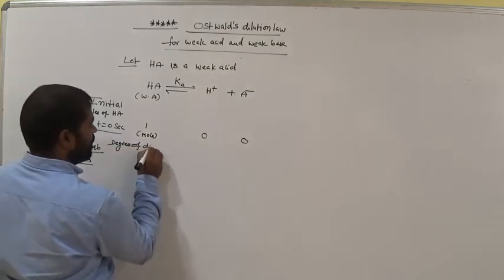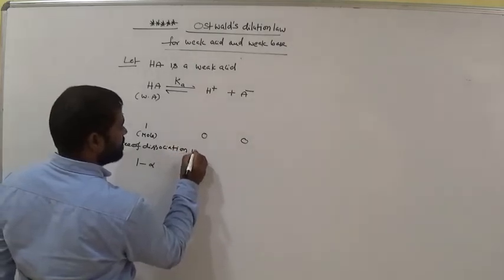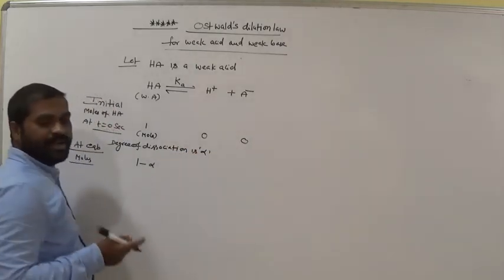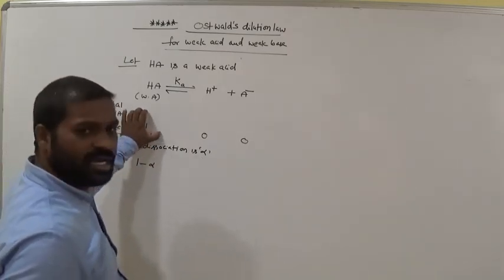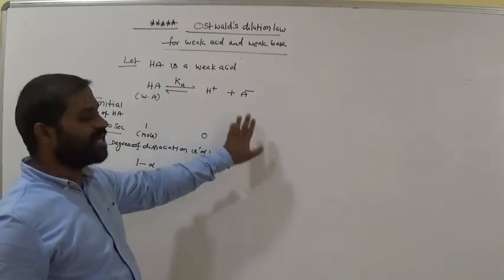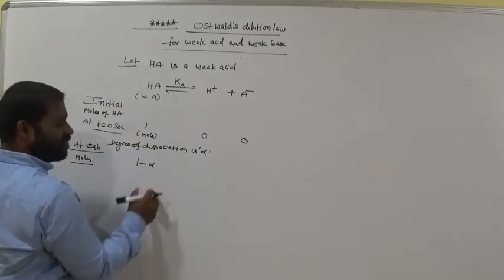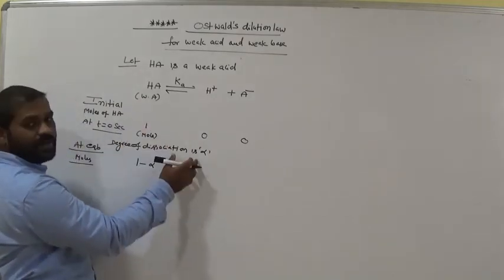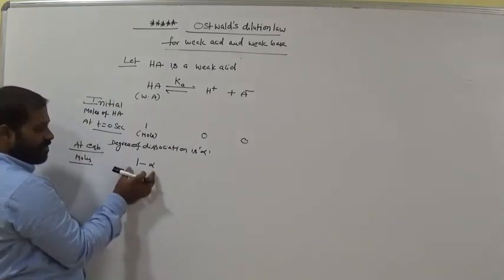Degree of dissociation is alpha. How many molecules undergo dissociation? Suppose alpha. Now out of 1, how many molecules undergo dissociation? That means how many molecules are shifted as product? Alpha molecules. So what are the remaining molecules? Initially 1, alpha molecules undergo dissociation, then the remaining molecules at equilibrium are 1 minus alpha moles.